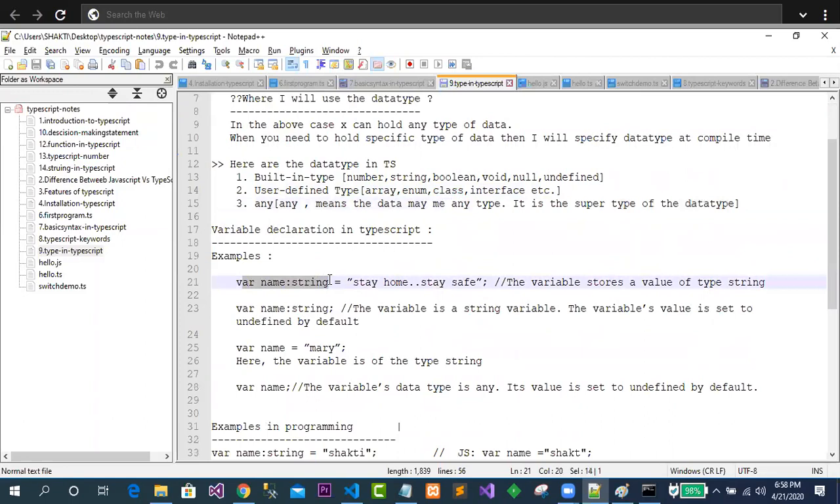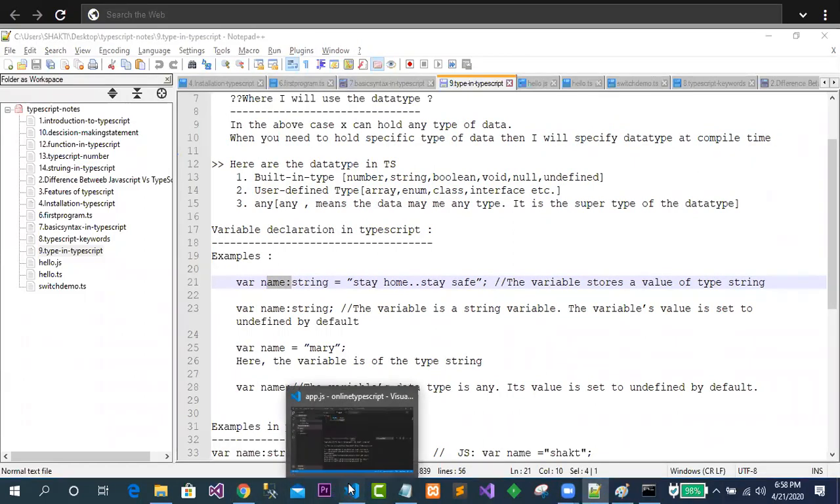In this example, it is written var name colon string, and this is 'stay home, stay safe'. This is a string value given to this string variable. It means that this variable stores a string value only. It cannot hold any other values. Okay, just try to observe now in TypeScript. Just come to the point.